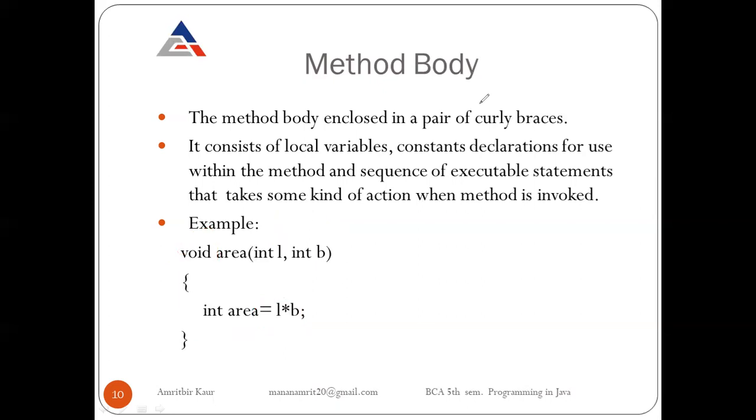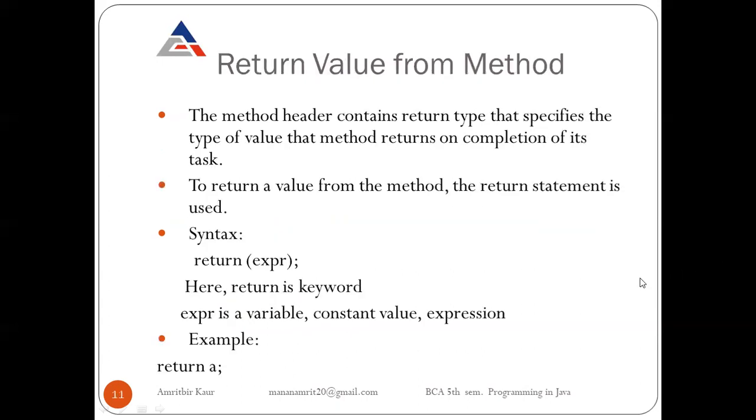Now in the next slide we will learn about returning a value. So, return value from the method. As we know, in the method header we define a return type that specifies the type of value that the method returns on completion of its task.